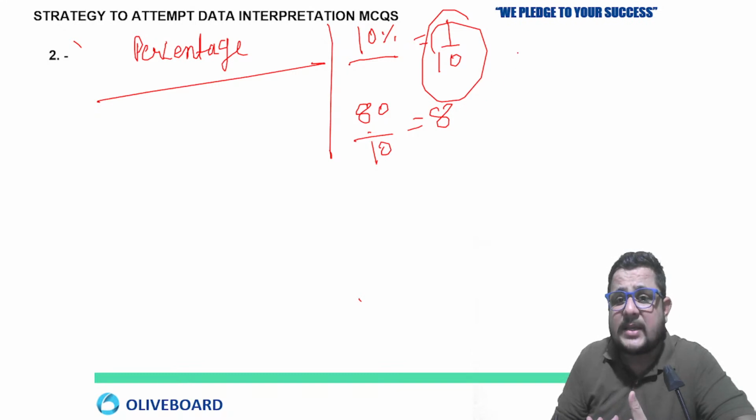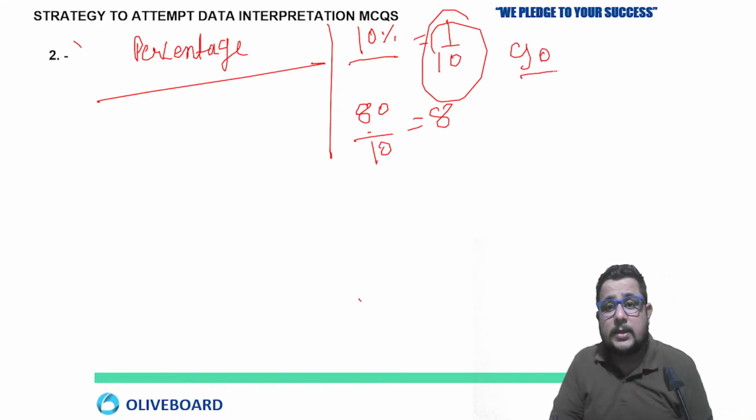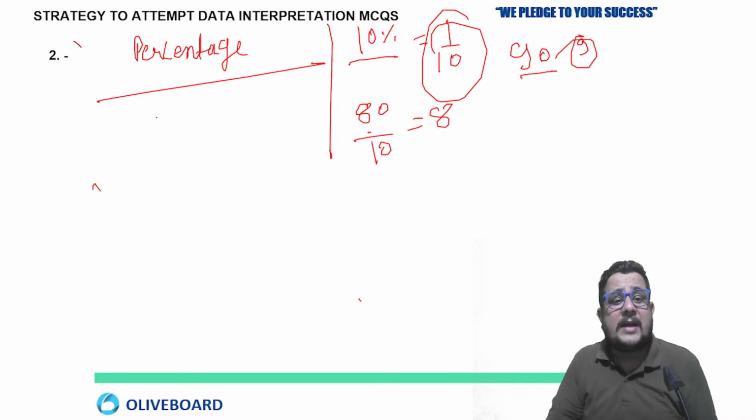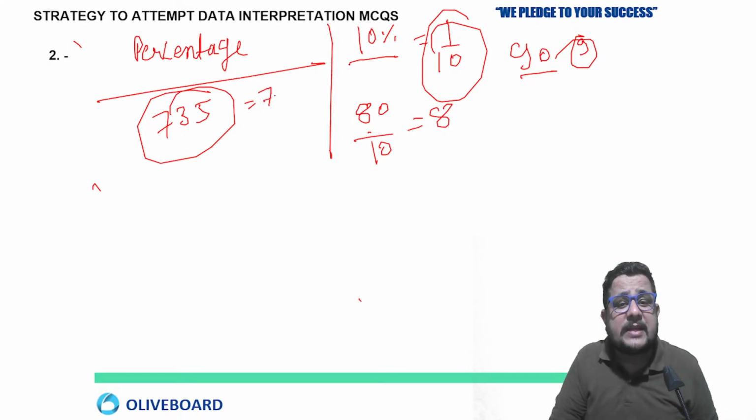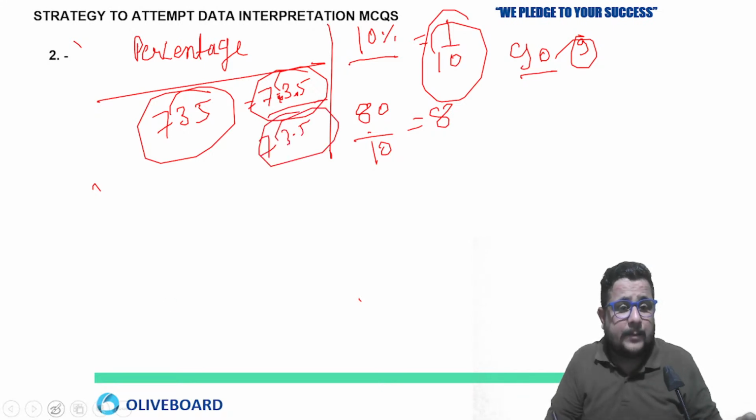Suppose I am asking you 10% of 90. So you will say 9. Suppose I am asking you, 735 is given. 10% of 735 is 73.5. Just divide by 10, 73.5. This is a way to calculate 10% of that number.